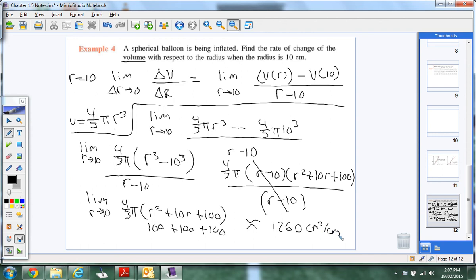So what that means is, as the radius is expanding a centimeter, the growth is 1260 centimeters cubed for the volume. So it's the relationship between the volume growing and the radius growing. As your balloon gets bigger, your volume gets bigger. So 1260 centimeters cubed, that's the three-dimensional area. It gets that much bigger at this instantaneous, not velocity, it's an instantaneous rate of change for every centimeter of growth in the radius.